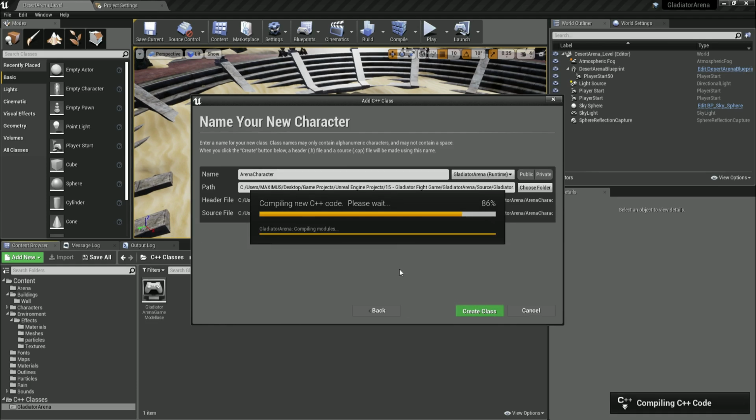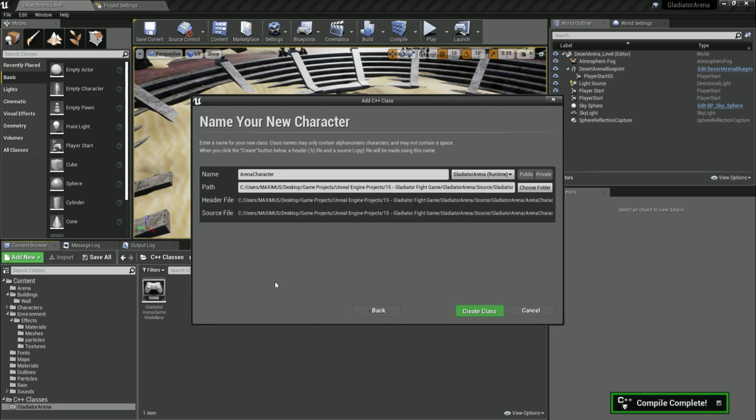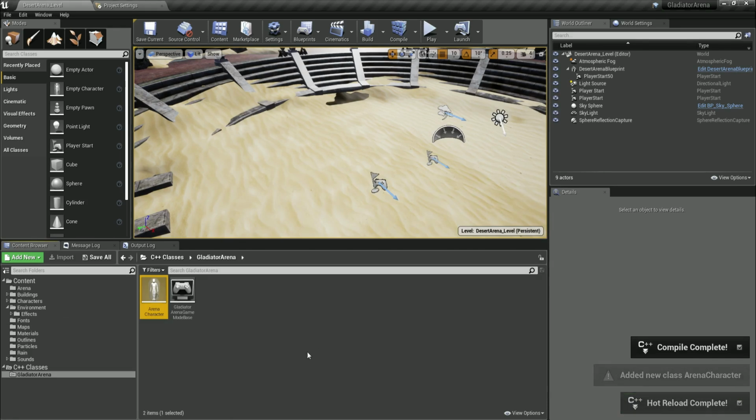Now, let us wait a moment or two for Unreal Engine and Visual Studio to take mercy upon us, because we're mere mortals and we need to wait for the compilation, or however you want to call it, because it does take a little bit of time. I don't know how this is implemented in terms of communication between Visual Studio and Unreal Engine, but it takes a little bit of time. Anyways, what I want to do in this video is prepare the classes and also create our character finally. Here it is, finally, thank God.